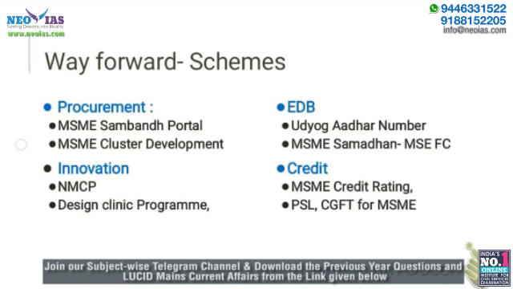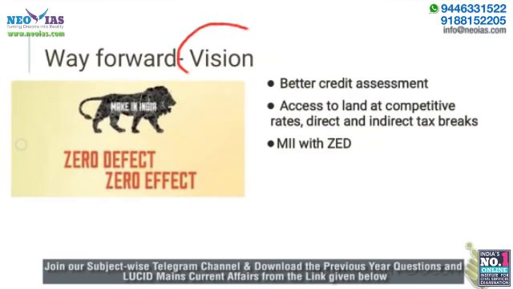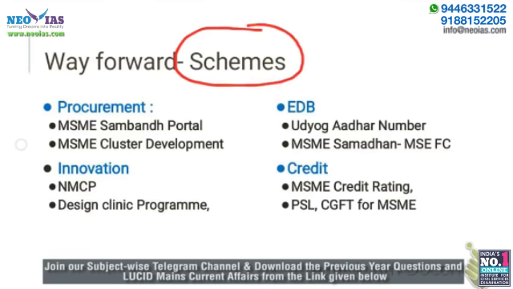Whenever you write an answer to a mains question, we must remember there is an introduction part, there is a problem part, there is an analysis part, and when you come towards a solution or way forward part, two things must come in it. One, what are the major steps taken by the government? What are the major schemes? Two, what is the vision of the government? These two aspects must come in your answer. What are the schemes under it?